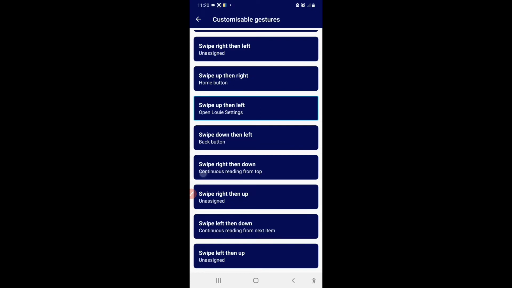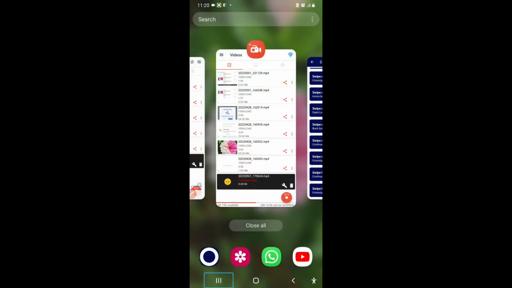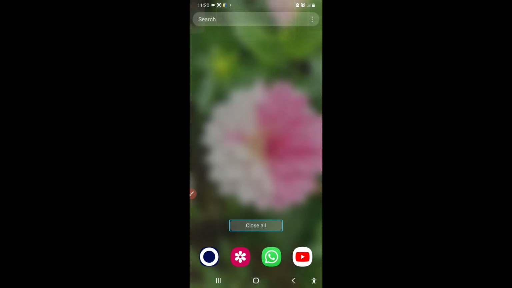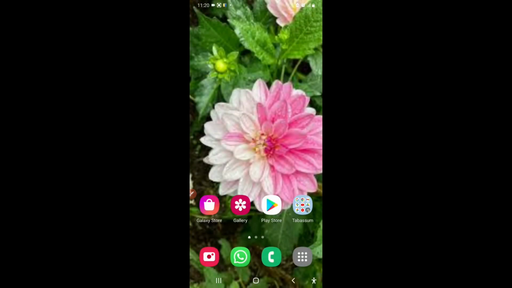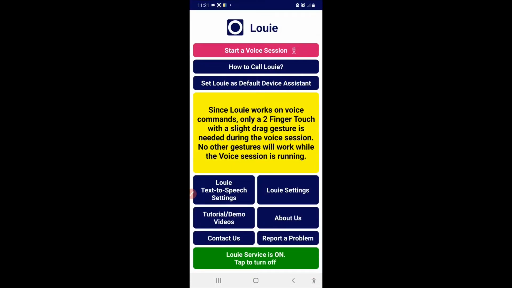Swipe up then left. So let me close all apps. Recents. One UI home. Close all. Button. Home screen, page 1 of 3, default page. And then I will swipe up then left. Opening Louis settings. Louis voice control. Louis settings heading. So here is the interface of Louie settings in front of us.